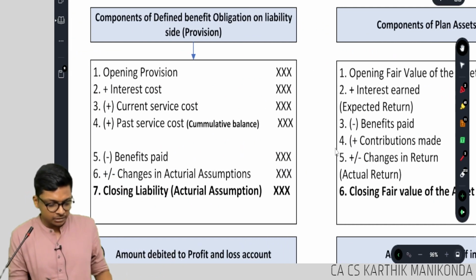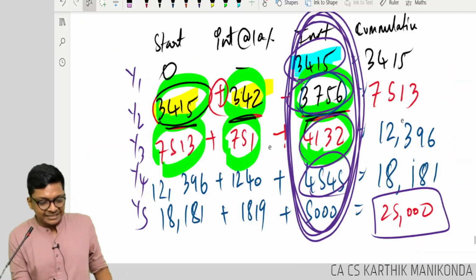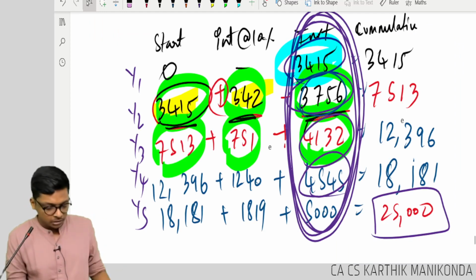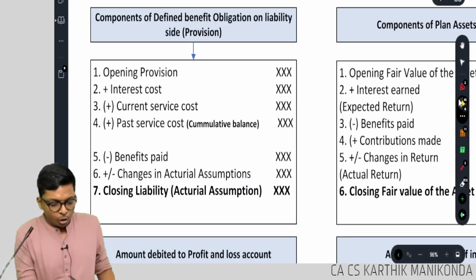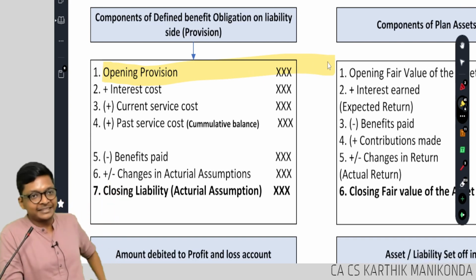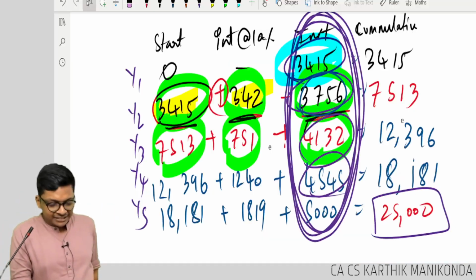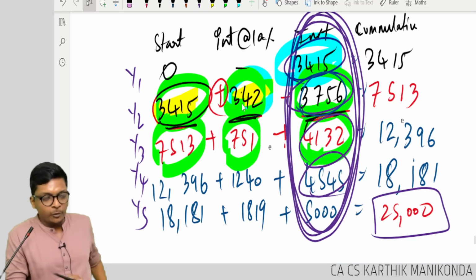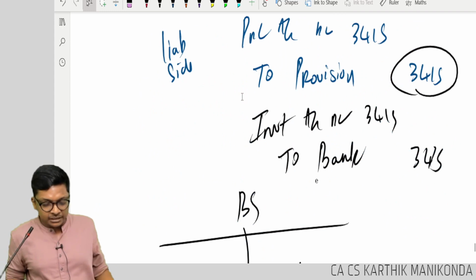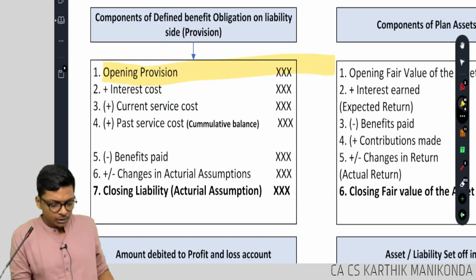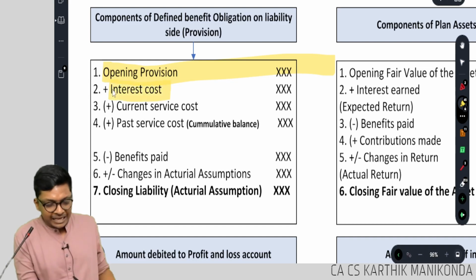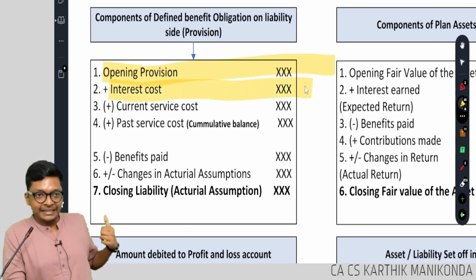Now look at this. This 3415 is the first provision I created in the first year. That is called opening provision. I am talking about the liability side. Then in the first year, you added interest of how much? 342. What is the entry for interest? In the second year, that interest is called add interest cost.